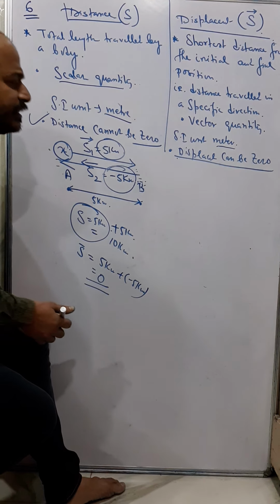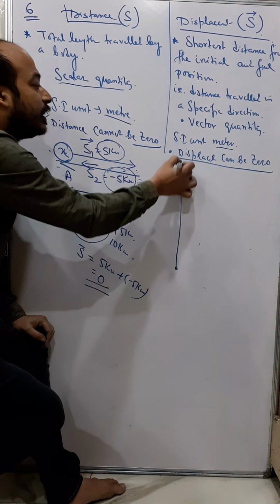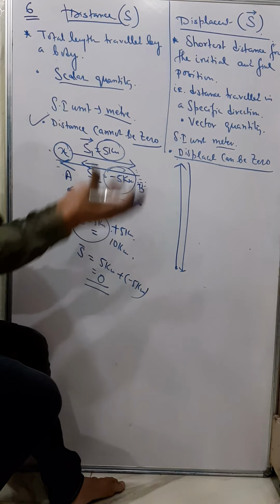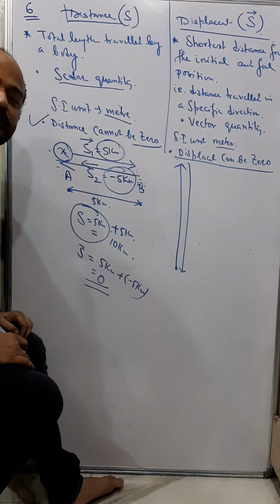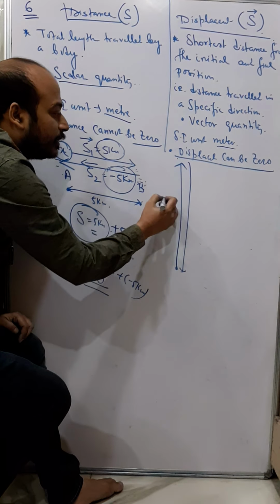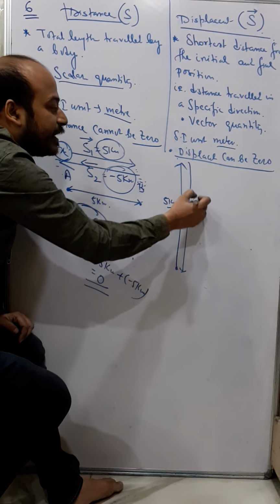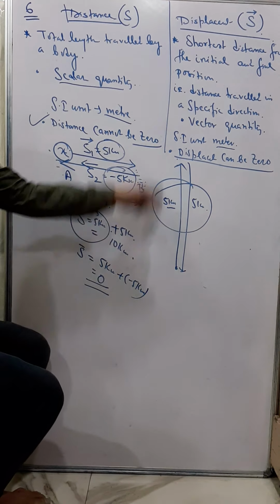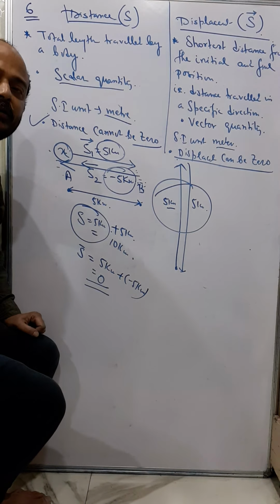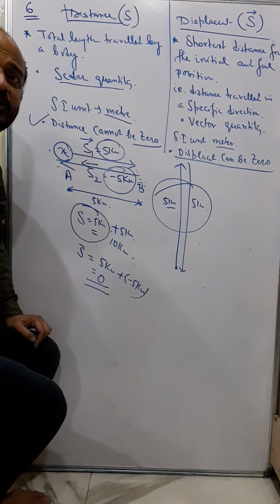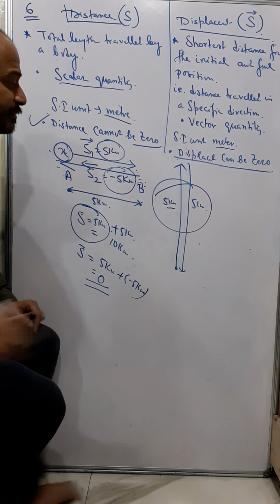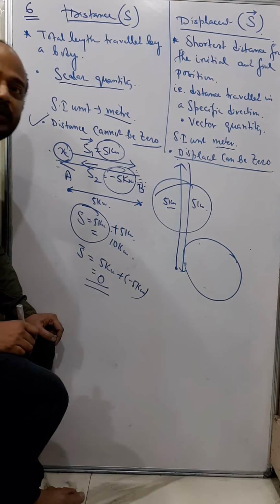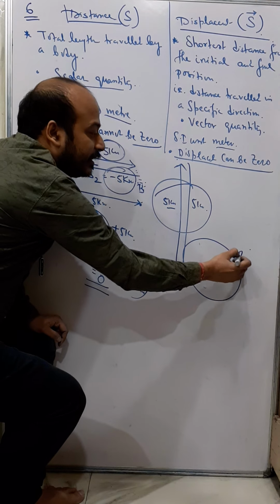Other examples are also there. Now when you throw some object upward and again it comes back to the thrower, suppose you are just throwing a ball and you are catching it. So I say 5 kilometer up and then 5 kilometer down. The total distance again is 10 kilometer traveled by the ball. But the displacement of the ball is zero. Similarly, a body moving in a circular path. So from A back to A.